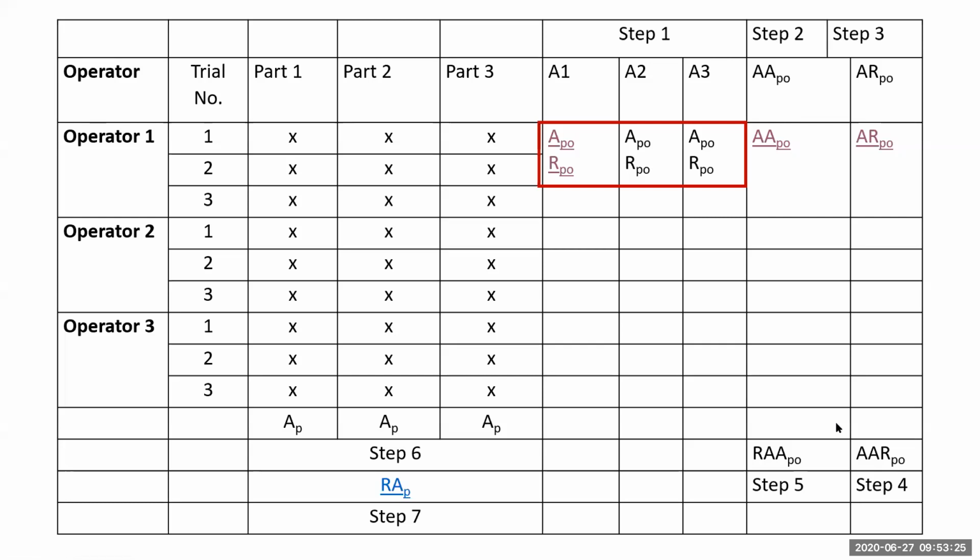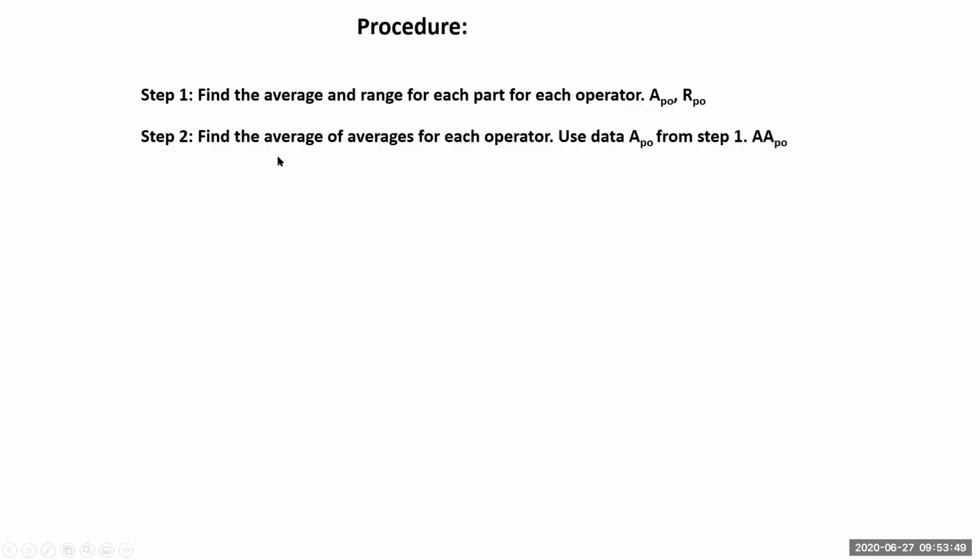Once we find out this, then we can go to find out the range of average for each part. That is, average of each part is there. And then we are going to find out the averages and then the ranges for this. Once we find out these ranges, I've given all the steps I'm explaining here. Find the average and range for each part, for each operator. You know how to find out, right? Step 1. Find the average of averages, that is average of these values, and the average of these ranges, right?